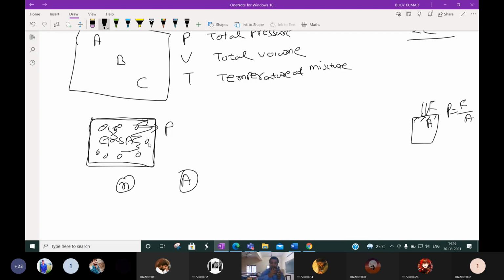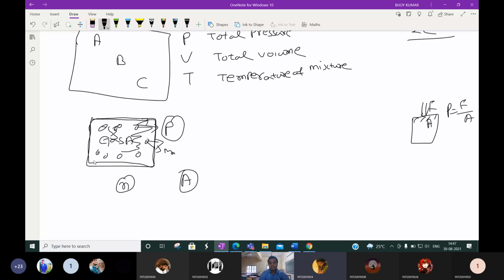The mass into acceleration you are giving. These molecules will have a certain mass and acceleration. They will bombard at that mass and acceleration. It means that molecule will try to push the container wall. That is nothing but the force by one molecule. So for n number of molecules, there will be a certain force on the wall of the container. This force per unit area we define as the pressure of the gas. Hope you understand.